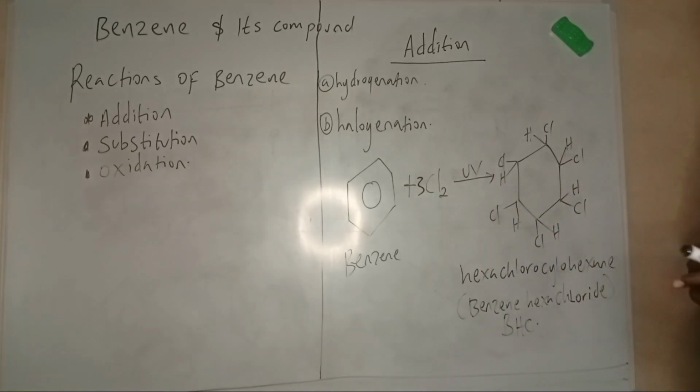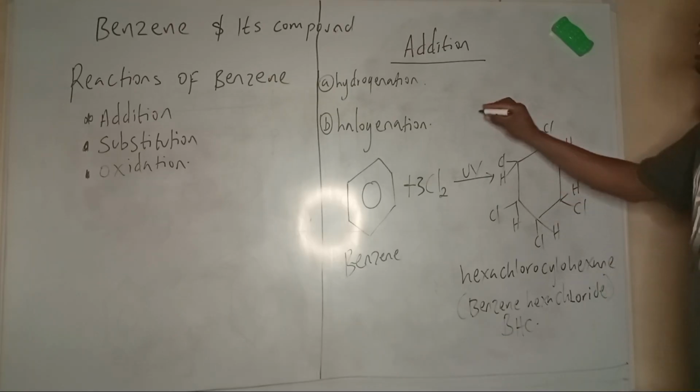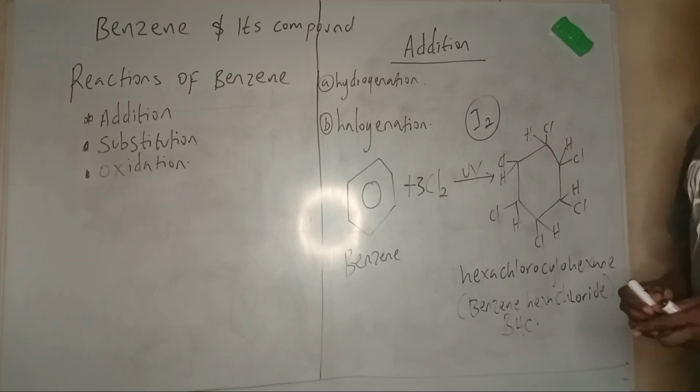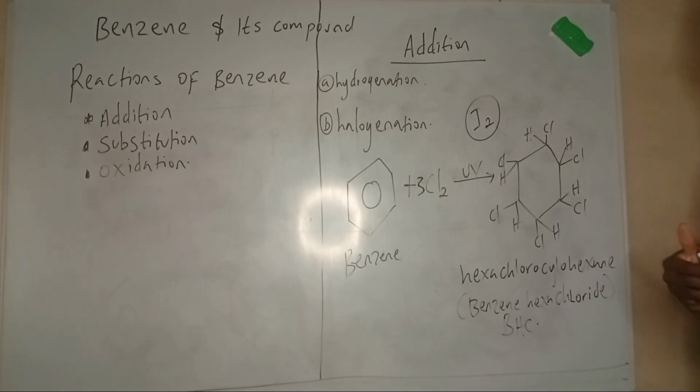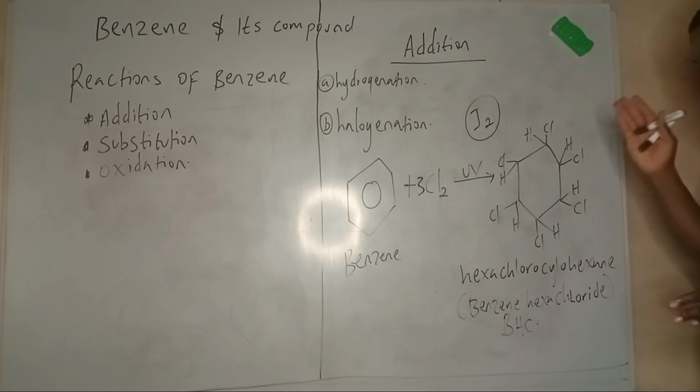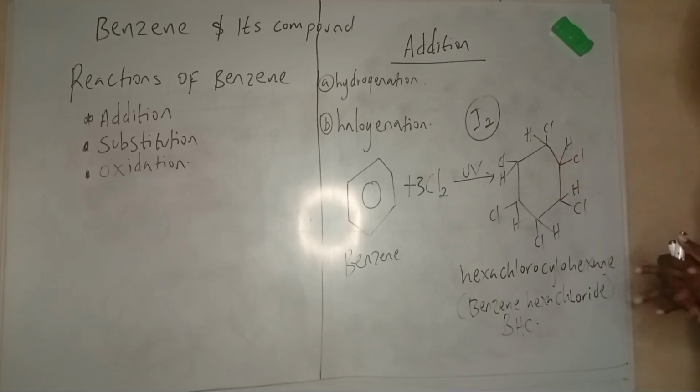This is one of the common ones. Not all halogens will attack benzene like this. Halogens such as iodine will hardly attack benzene through addition mechanism. But fluorine can. In terms of chlorine, benzene can combust. Fluorine is highly reactive. But this is a peculiar chlorination that has to do with addition to benzene.